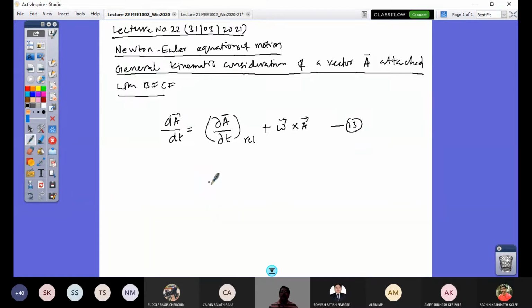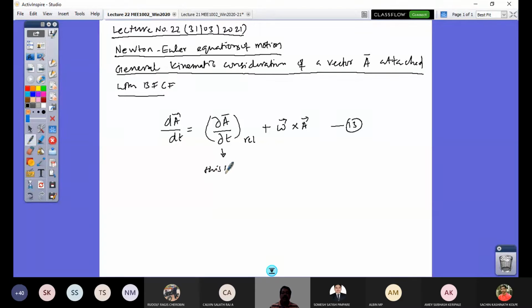And what does this relative term refer to?